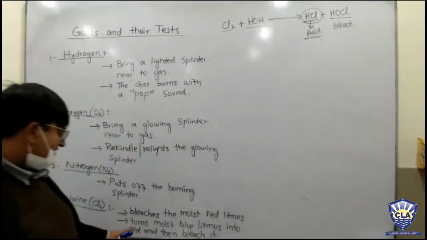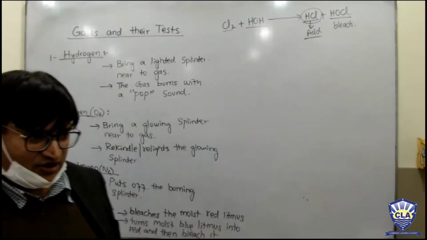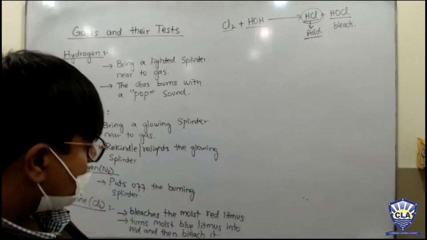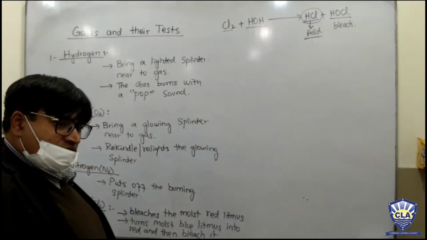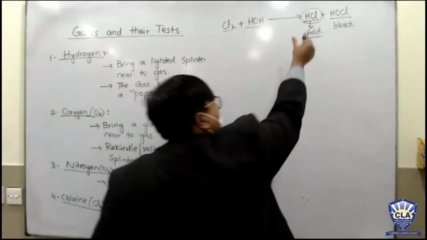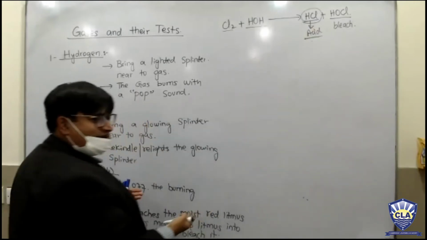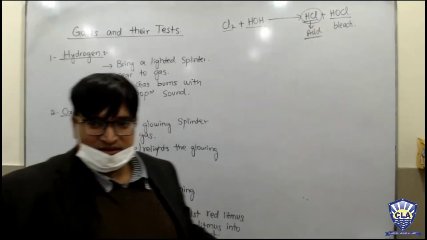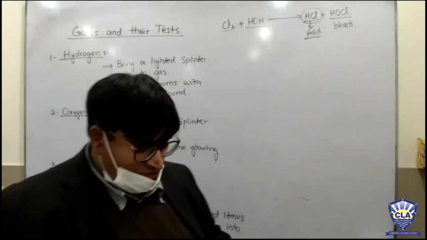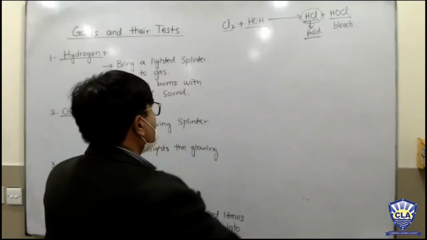This bleach will turn this red litmus into white color. But sir, the point above, bleach the moist red litmus, the red litmus also has moisture, HOH, H2O. Sir, the acid will not do anything to red litmus, right? Red litmus is already red, so the acid does not do anything to it. Okay sir, understood. So bleach only is going to act on it. You got it? Okay, my dear. The next thing.